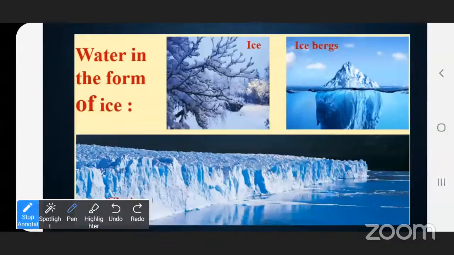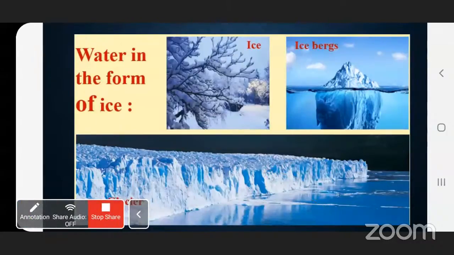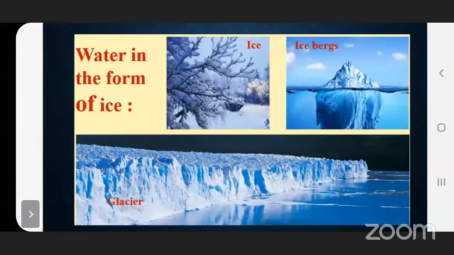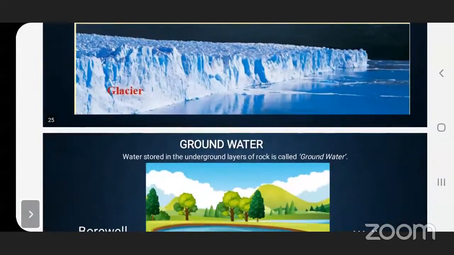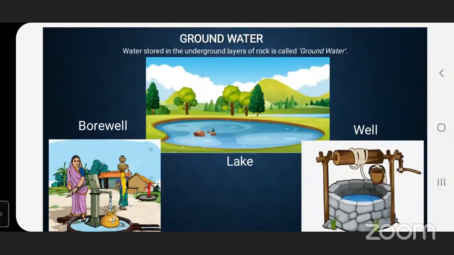Yes. Now, this is all about the surface water, the water which is present on the earth. Now, we will see the water which is present in the underground layers of soil. Water, when it is stored in the underground layers of rock, is called groundwater.